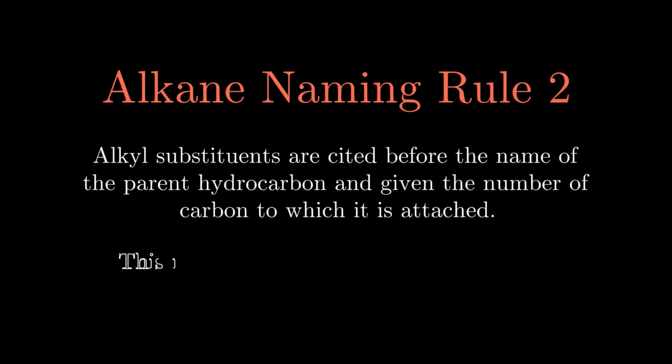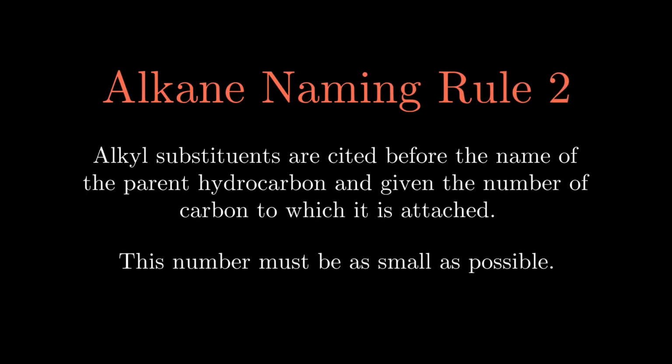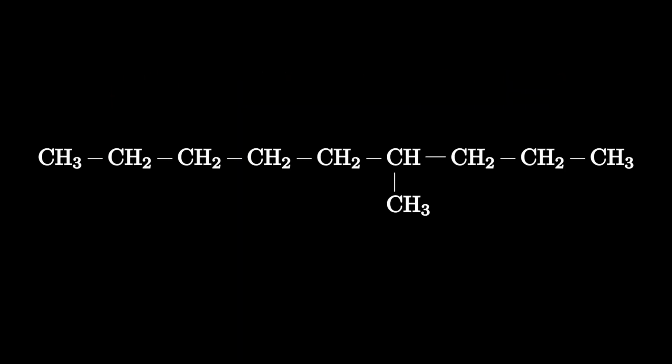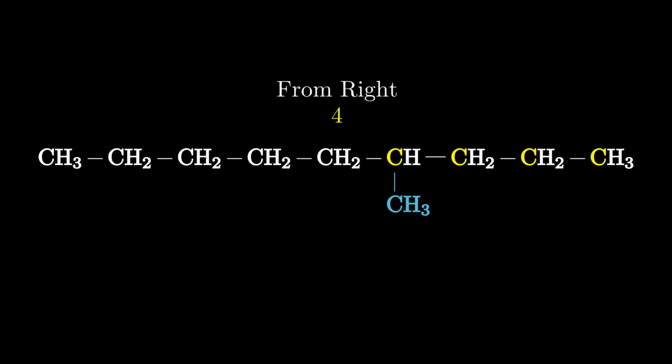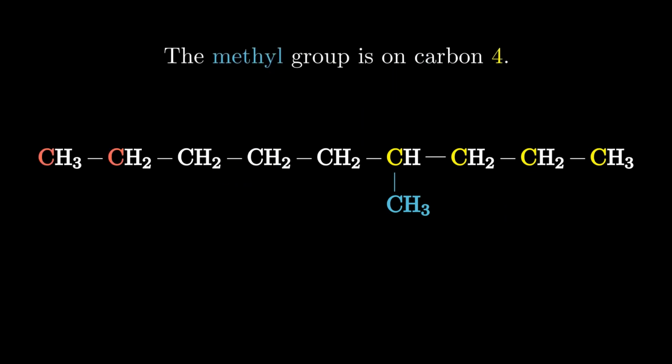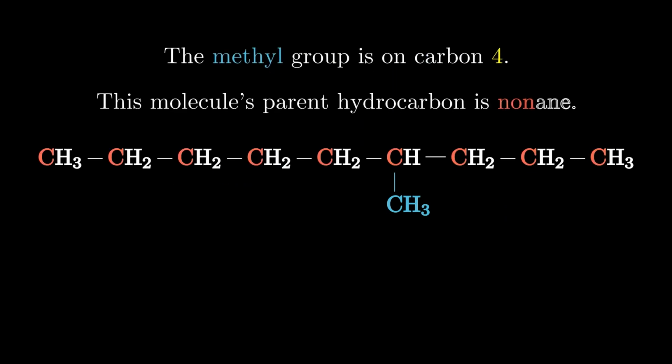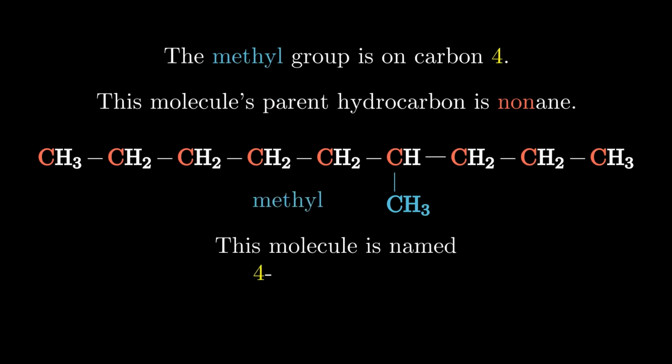The alkyl substituent is attached to the parent somewhere. Not only do we need to know the identity of the substituent, which we determine by counting its carbons, we need to know where it is located. For this example, we count from one end of the chain to the location of the methyl substituent. We want this number to be as small as possible, so after counting from the left and getting a 6, we try from the right too. We pick the smaller of the numbers which we will use in the name. For this molecule, the methyl group is located on carbon 4, and the parent, which we saw earlier, is nonane. So in order to name this molecule, all we have to do is put that information together, starting with the substituent, and we get 4-methylnonane.